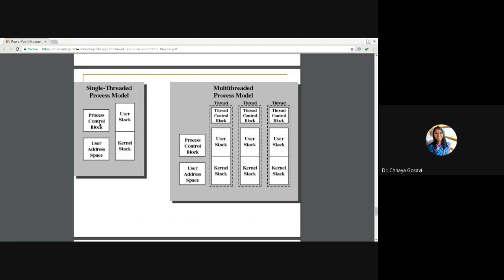In a single threaded process, or normal application without parallelization, without making any new processes or threads, we have a process control block for every process. User address space is allocated for every process. We have stack, kernel stack, and user stack or memory. So this is for a single threaded process or heavyweight process. In the case of a multi-threaded process, the process control block and user address space are common. And for each and every thread, we have a thread control block, similar to the process control block, and a user stack and kernel stack separately for each thread.